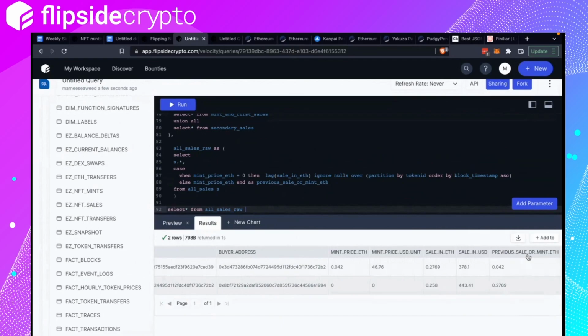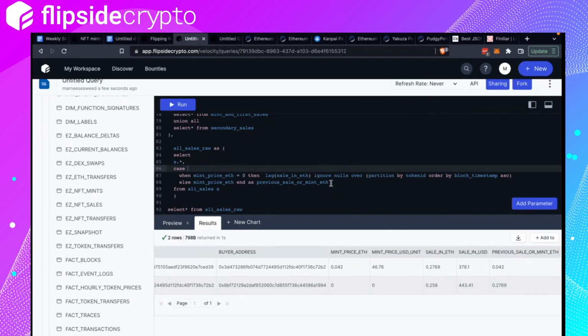So now we've got the previous sale or mint, right? If it's the first sale transaction after mint, this will be the mint price. If it's a sale after a sale, it would be the previous sale price. So if I calculate profit, it would be the current sale 0.258 minus 0.27. In this case, this transaction was a loss, at least in ETH value.